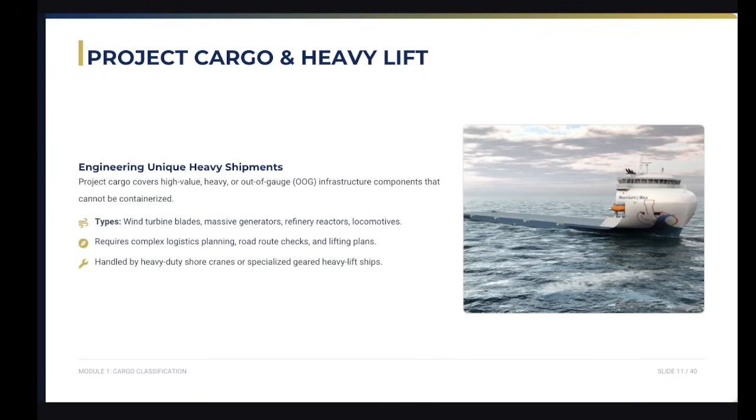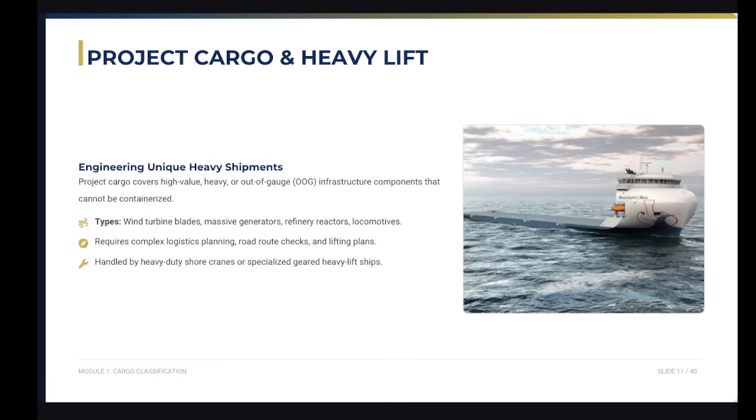So I have here now what we call the project cargo and heavy lift. This is high value, heavy or out of gauge infrastructure components that cannot be containerized. Project cargo covers extremely heavy or oversized items, such as wind turbine blades, train cars, or oil rig components.